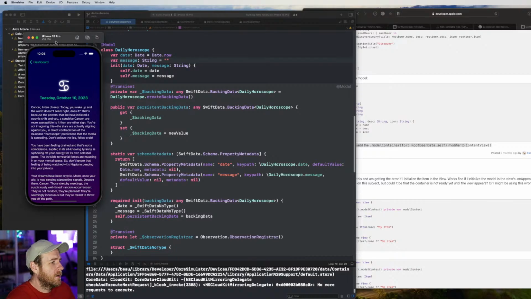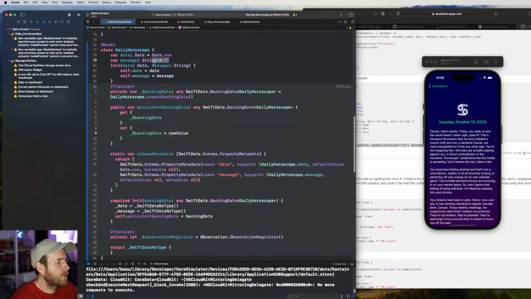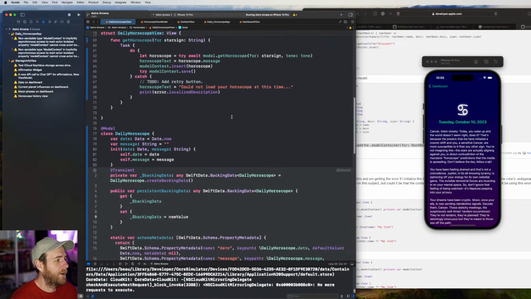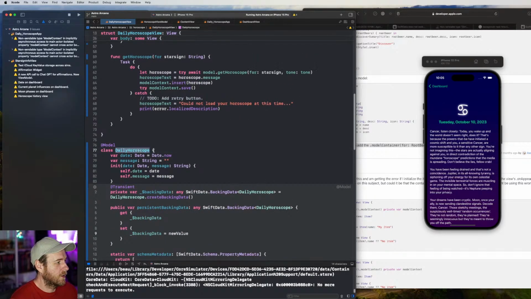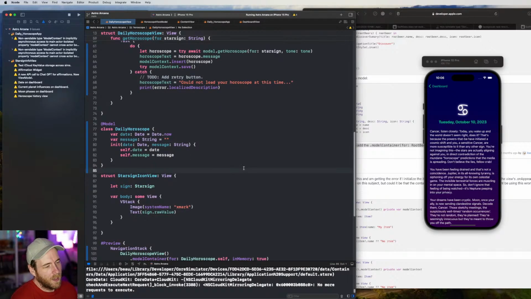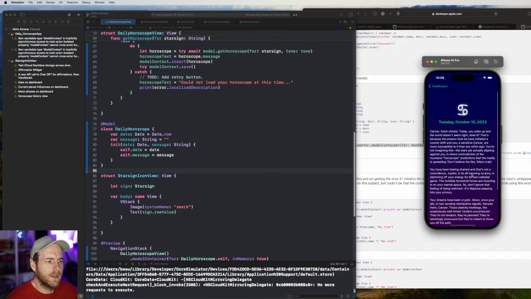The way I've got the code set up now, this should never happen, because if the text comes back and it's empty, we don't create this object and store it. So if a message is empty when it comes back from ChatGPT, we just don't do this. We throw an error. So there shouldn't ever be a daily horoscope in storage that has an empty string in there. But I don't like the way this is. I think it's fine for now. It seems to work.